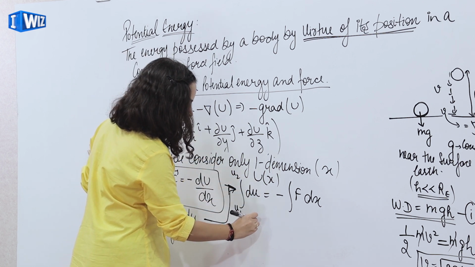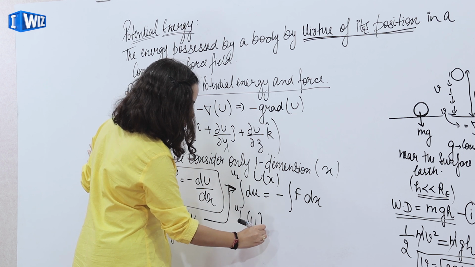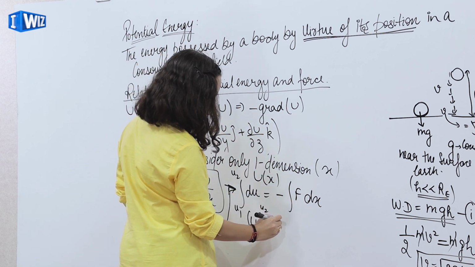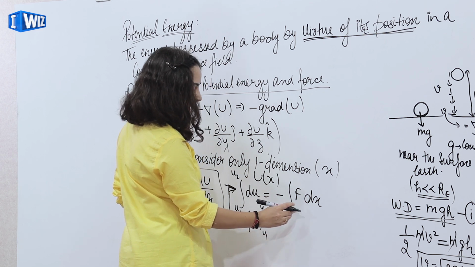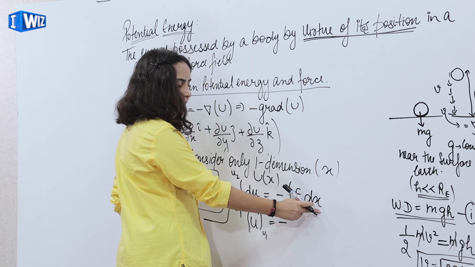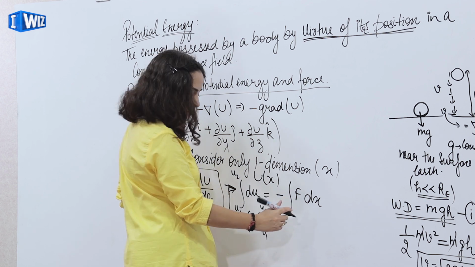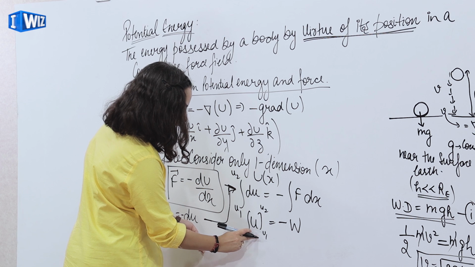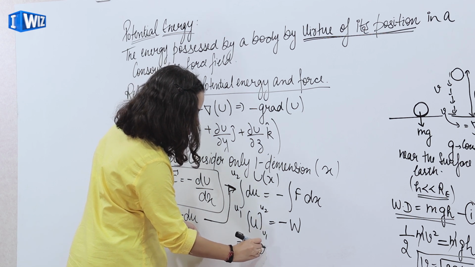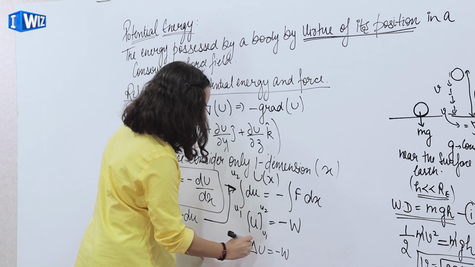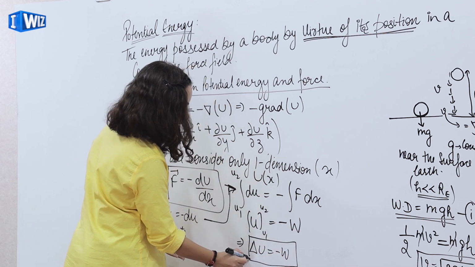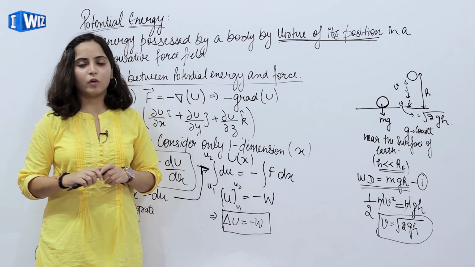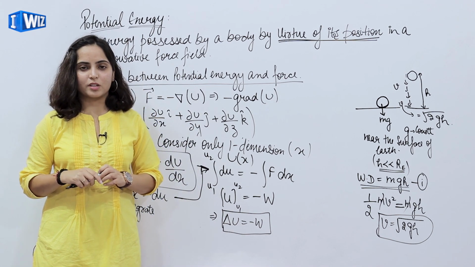So I get u2 minus u1, and this equals minus the integration of F dx, which gives the work done. This gives my delta u, which equals minus the work done. That means the change in potential energy is equal to the negative of the work done. So this was all about potential energy.